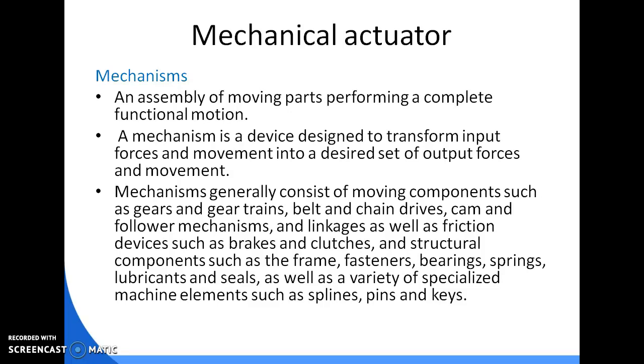A mechanism is a device designed to transform input force and movement into a desired set of output forces and movement. Mechanisms generally consist of moving components such as gears and gear trains, belts and chain drives, cam and follower mechanisms, and linkages, as well as friction devices such as brakes and clutches, and structural components such as frame, fasteners, bearings, springs, lubricants and seals, as well as a variety of specialized machine elements such as splines, pins and keys. These are all considered mechanical actuators.